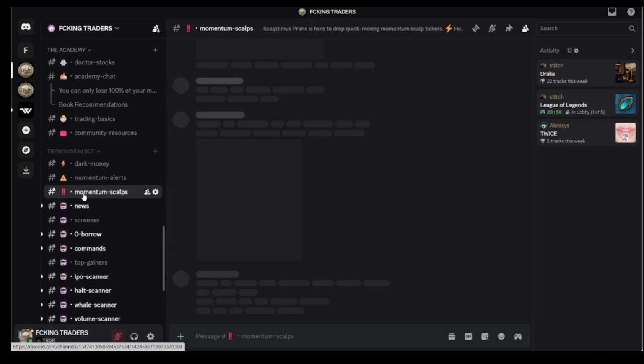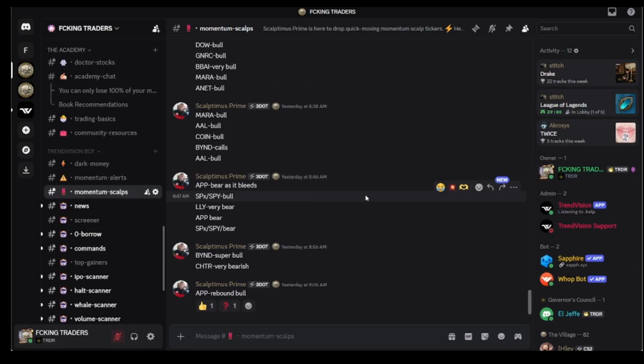We have Momentum Scalps, which is ran by our man Scalptimus Prime. He is paper trading intentionally because he feels like it takes the emotions out of it for him and just helps him post plays that he thinks are trending in certain directions. He doesn't post exact positions. He doesn't post any price targets or anything like that. He's just looking at flow in the charts, and then he's posting what he thinks are these positions in terms of which way they're going to go.